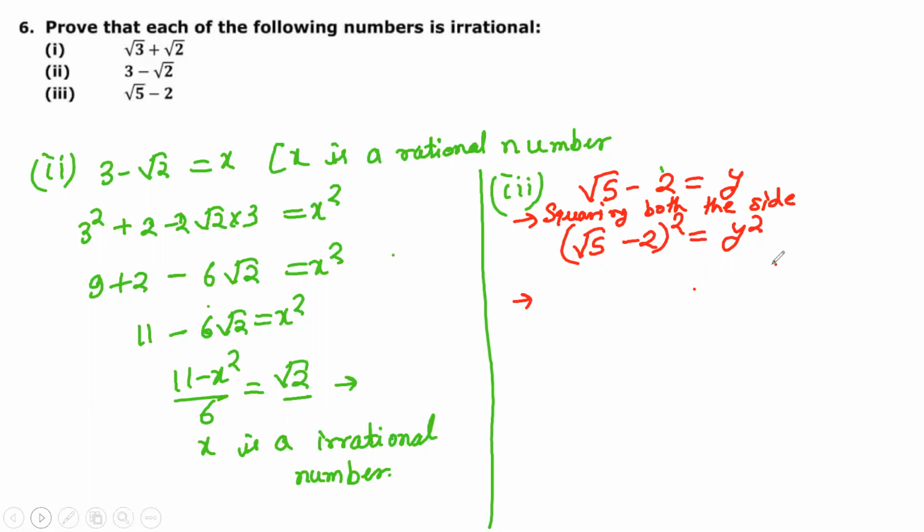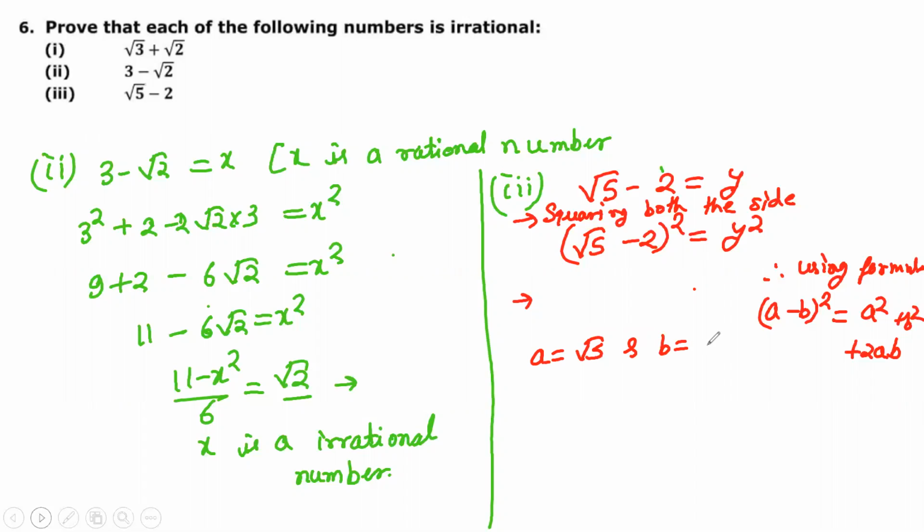So now you can write using the formula. Which formula are you using? That is (a minus b) square, that is a square plus b square minus 2ab. So you are using this formula, and then write a is equal to root 5 and b is equal to 2. In this pattern you must write in the exam. If you practice from the beginning, then you can get very good marks. We must achieve 100 out of 100 in your board exam. You must qualify IMO, that is my target. For that you must have good solving skill and good writing skill for your examination.